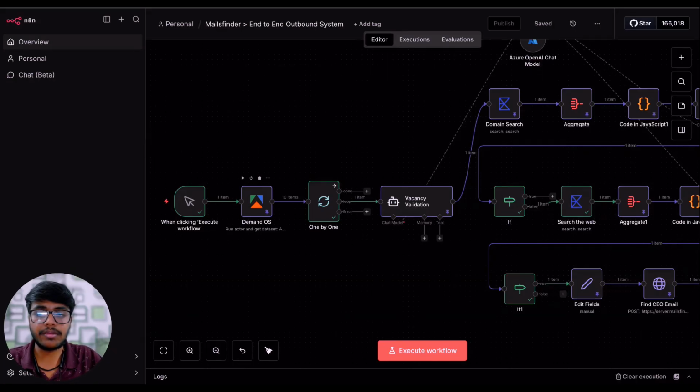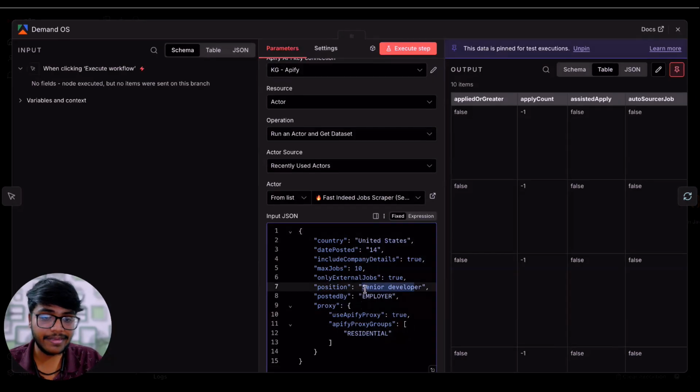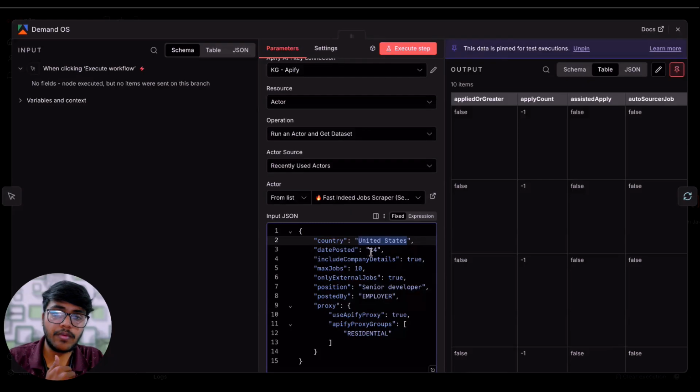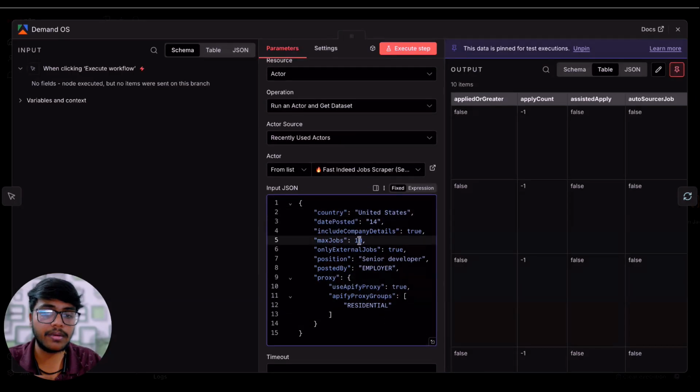In this case, we're trying to scrape Indeed, where most companies post their requirements around talent. Here we are trying to scrape the tech jobs that companies have posted on Indeed in the last 14 days. As you can see, the position is senior developer, the country is United States, and the date posted means we want posts from the last 14 days. The maximum number of jobs we want in our output is 10.